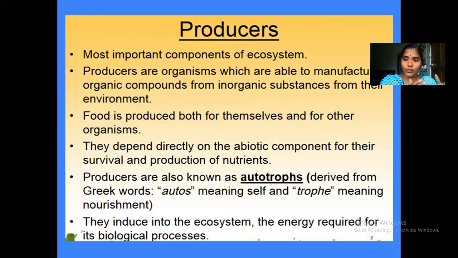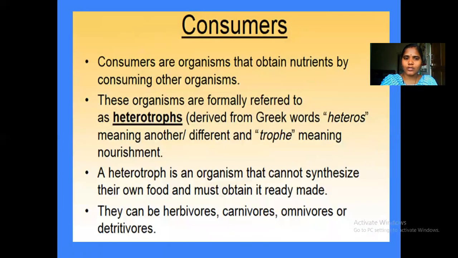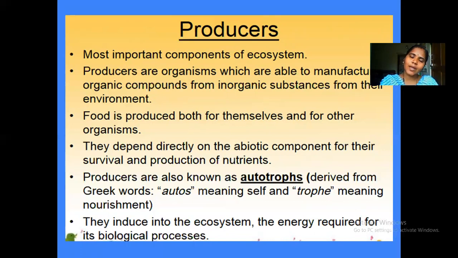They're autotrophs, but they are utilizing the photon energy, meaning light energy. So there is another category of producers, which are called chemoautotrophs. The best example of chemoautotrophs is sulfur bacteria, which are found in marine ecosystems deep in the sea where no sunlight is available. The sulfur bacteria break down the H2S, which is there in the soil or in water.